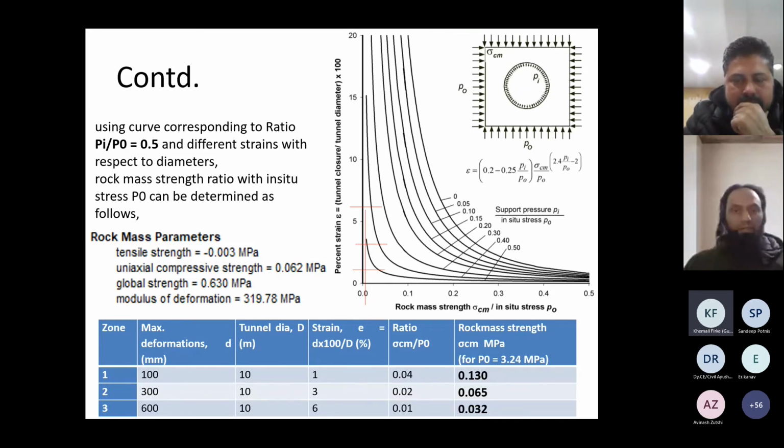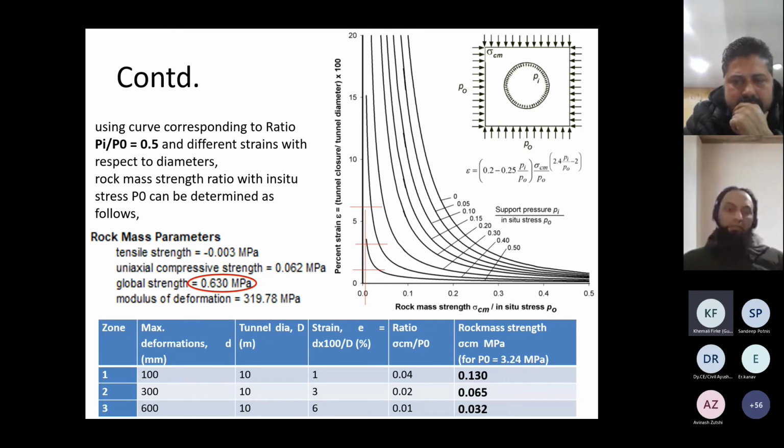Now see the difference. The strains are estimated with respect to diameter, while in Hoek's chart, it was tunnel radius. So this was a different estimation. And we come out with a rock mass strength ratio of this order, 0.13 to 0.03, while what we were using is 0.63. So you can see even the deformation, which is matching with our deformation, is giving us a back estimation of 0.13. So there is a mismatch of 6 times.